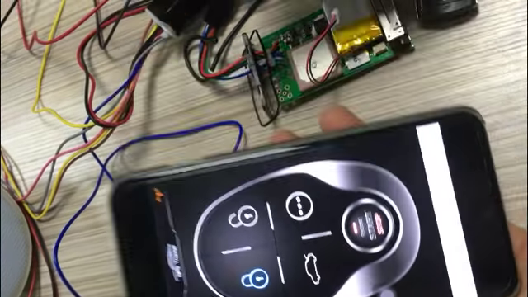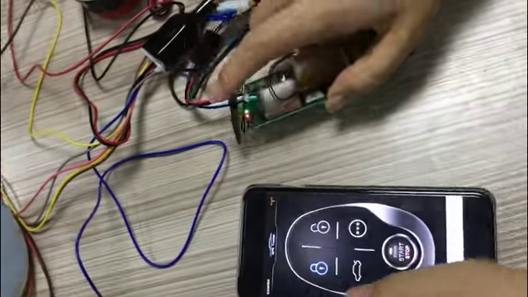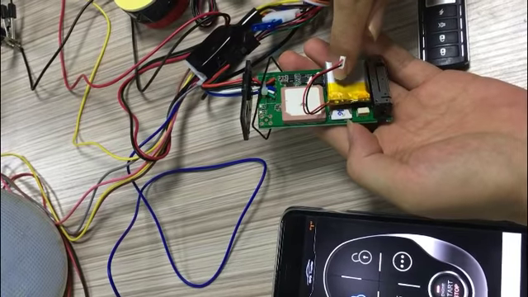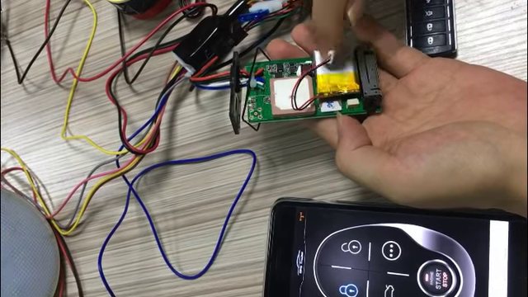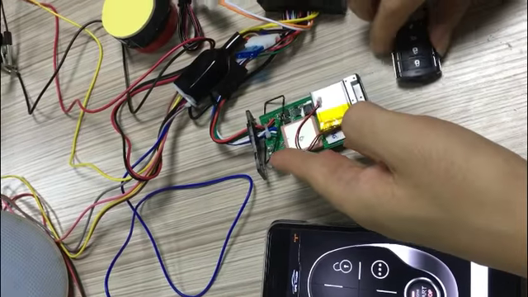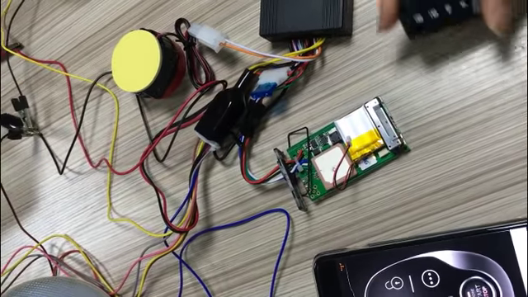This mode. You need to locate your motorcycle outside of your house. Outdoor. Don't test the GPS location indoor. Please remember. Thank you for watching.